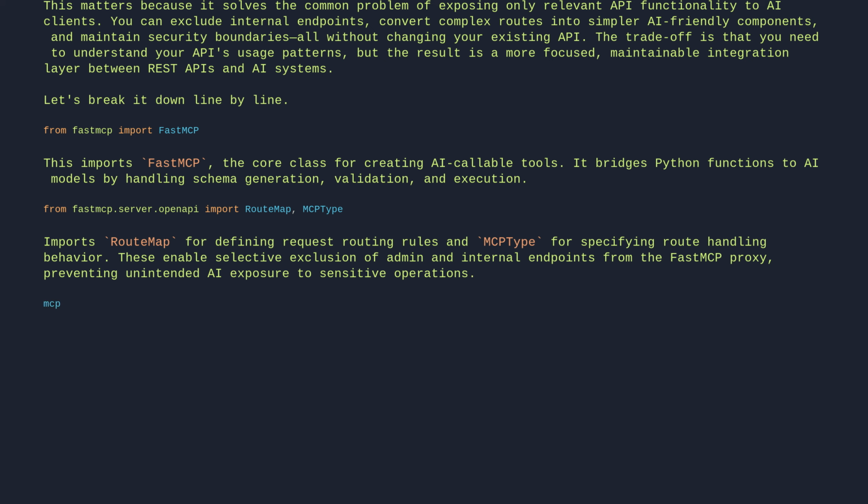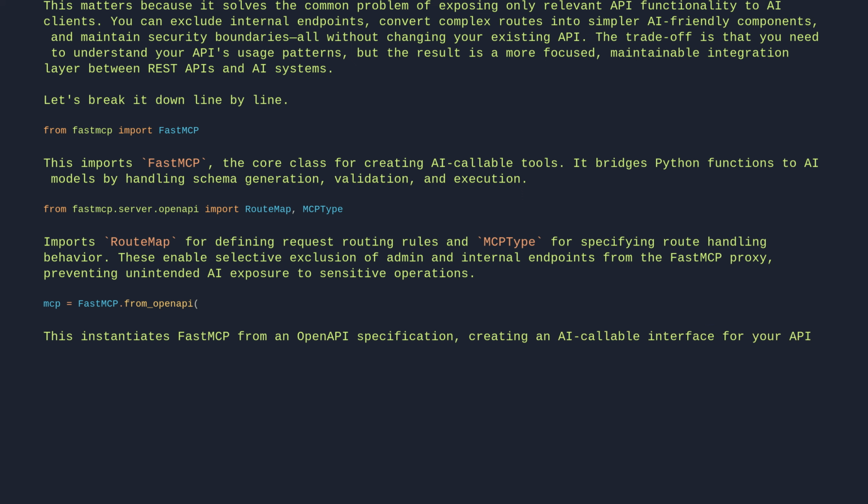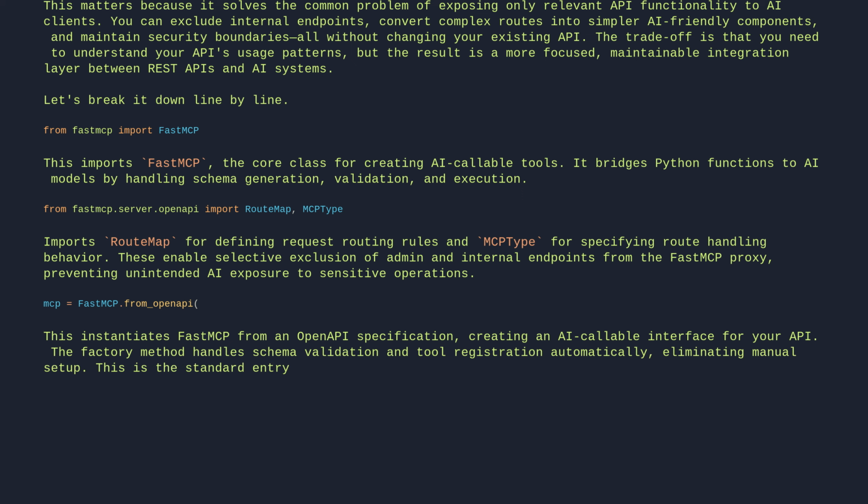mcp = FastMCP.from_openapi. This instantiates FastMCP from an OpenAPI specification, creating an AI-callable interface for your API. The factory method handles schema validation and tool registration automatically, eliminating manual setup. This is the standard entry point when integrating existing OpenAPI services with FastMCP.